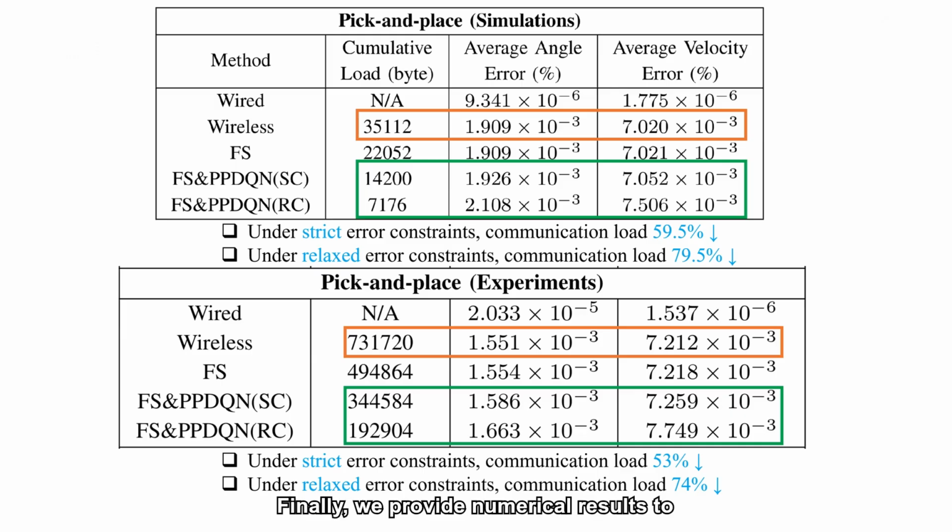Finally, we provide numerical results to show the effectiveness of our framework. In the pick-and-place task simulation, we reduced the communication load by 59.5% under strict error constraints and 79.5% under relaxed error constraints. In the pick-and-place task real-world experiments, we reduced the communication load by 53% under strict error constraints and 74% under relaxed error constraints.